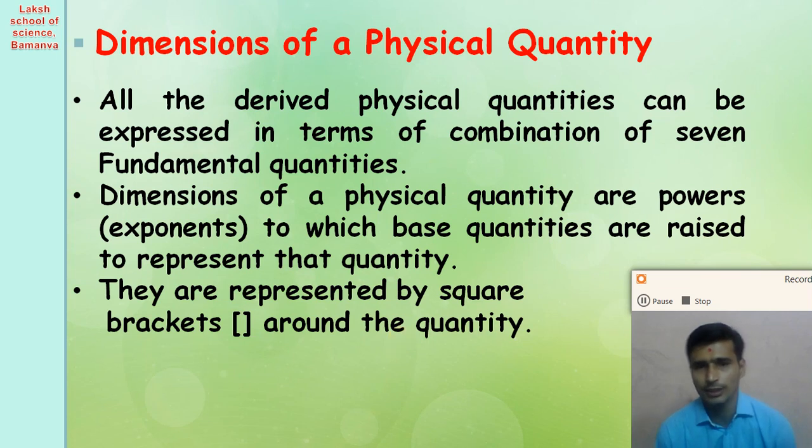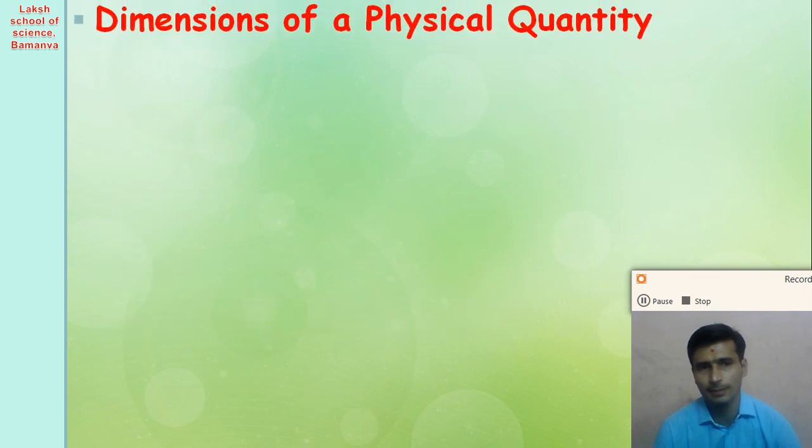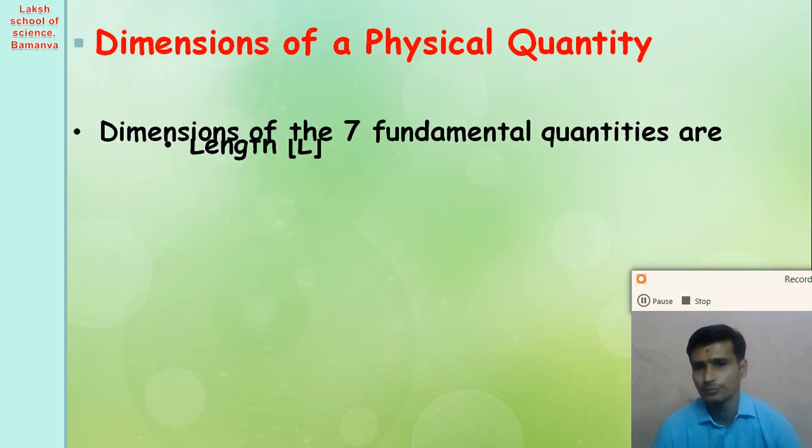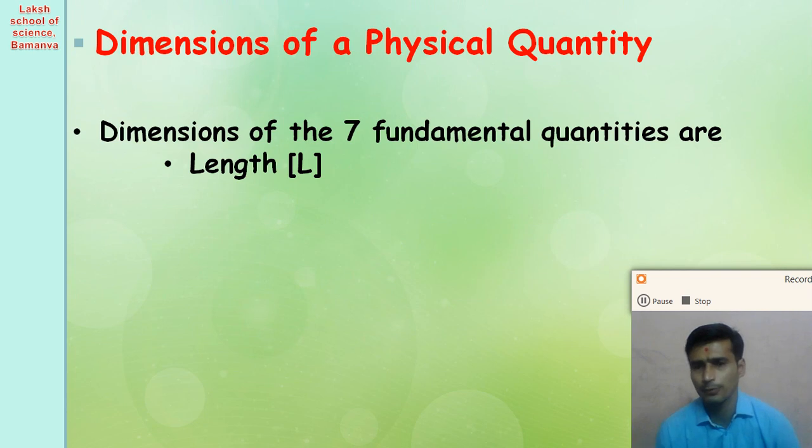So dear student, what do we mean by the dimension? You know, right? The power of the base physical quantity, the power of the fundamental physical quantity in the derived physical quantity, is called the dimension of the fundamental physical quantity in a derived physical quantity, right? So let us see one example of how we can derive it. We are providing all the fundamental physical quantities with their symbols.